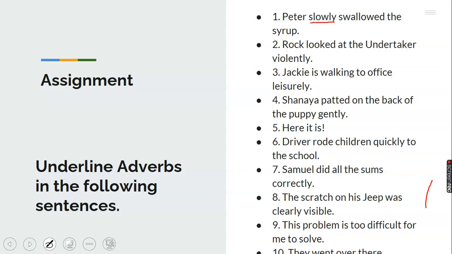And I'm to ask you now, the type of adverb you have here. Let me go a bit further. If I ask you the type of adverb, definitely you tell me it's an adverb of manner. Why? Because it is answering the question how. How did Peter swallow the syrup? Slowly. So I'll leave it to the 9 that we have left. Go through them. Give me your answers for them.